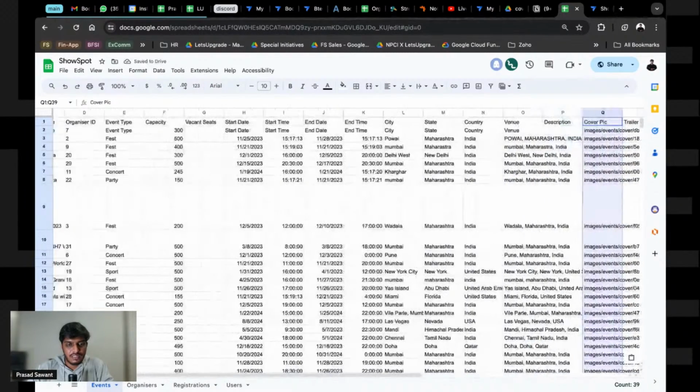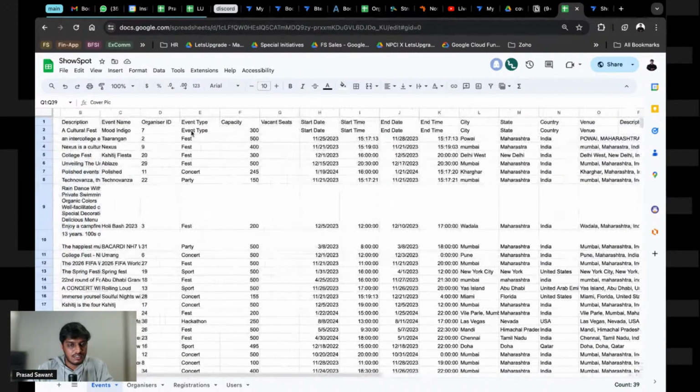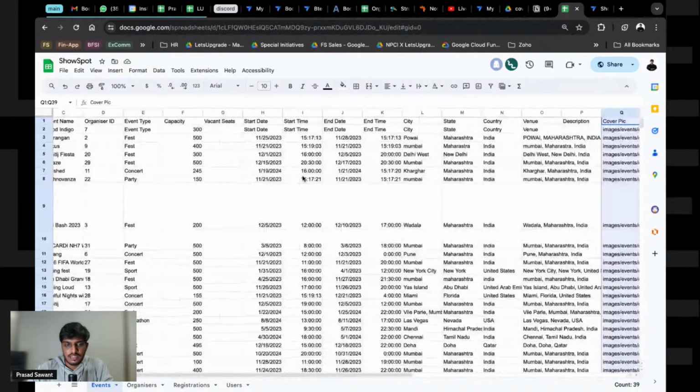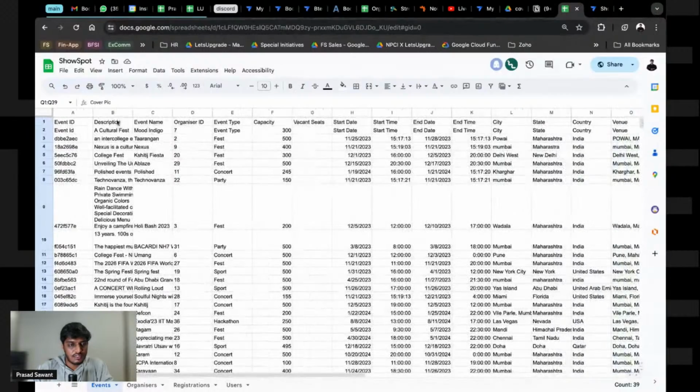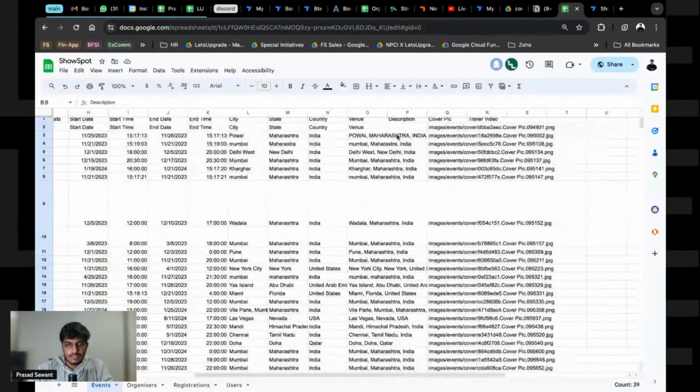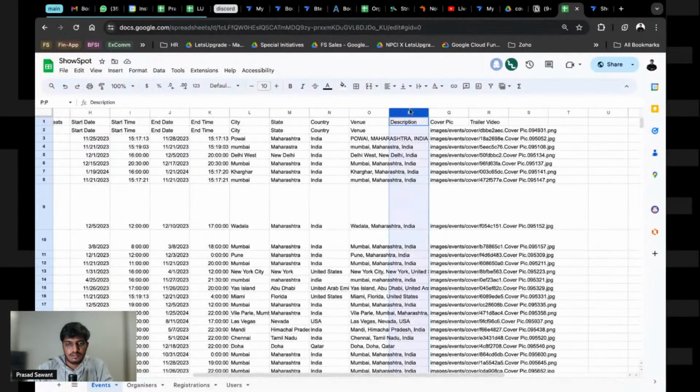End time, everything is correct. Event type is correct. Capacity is there. I lost the description? No, I have it. And then I put the description here.